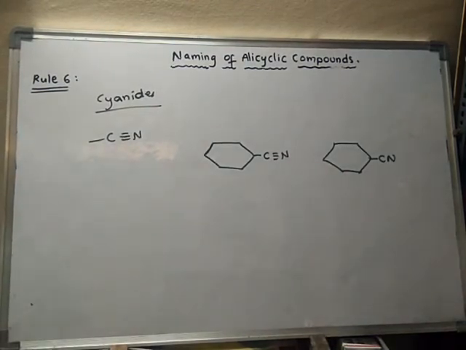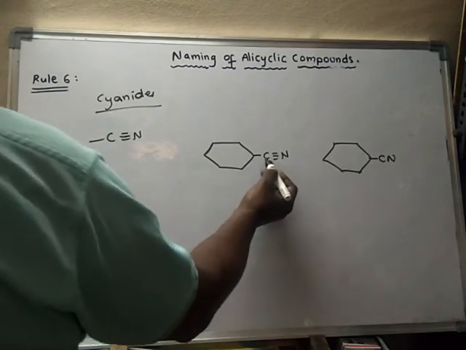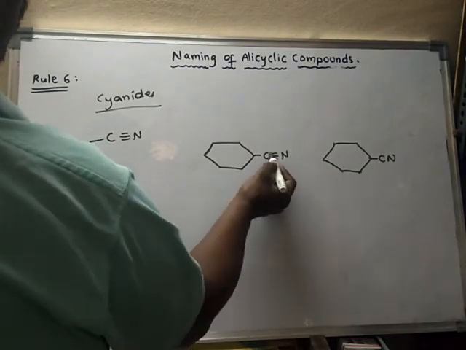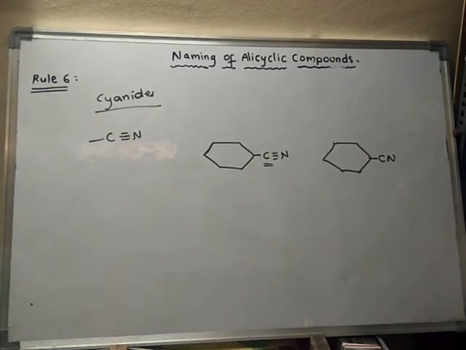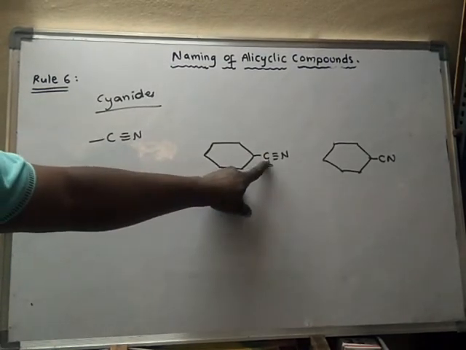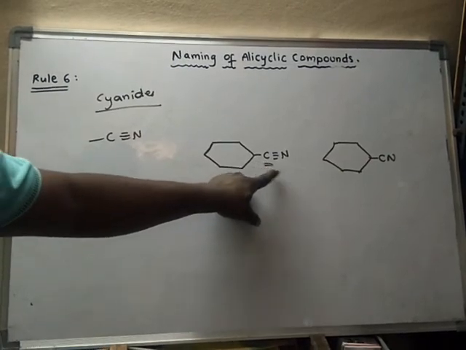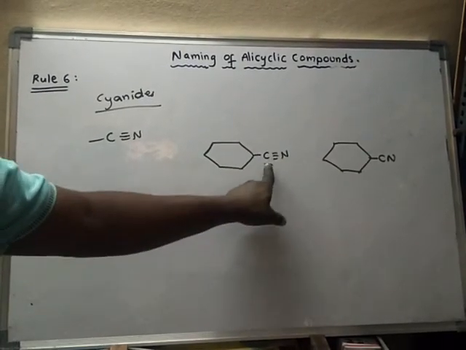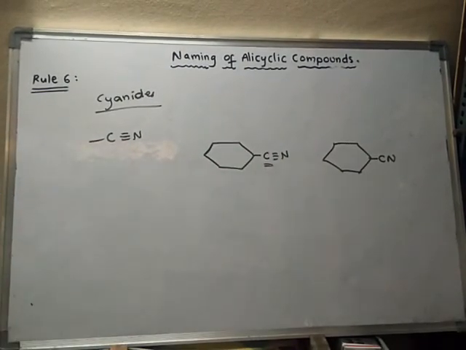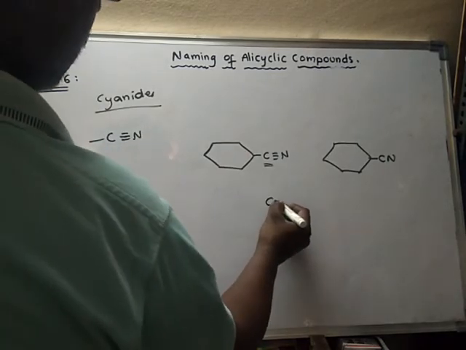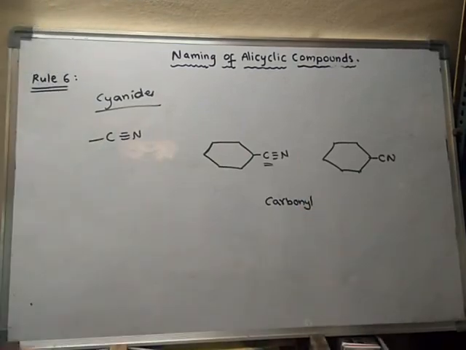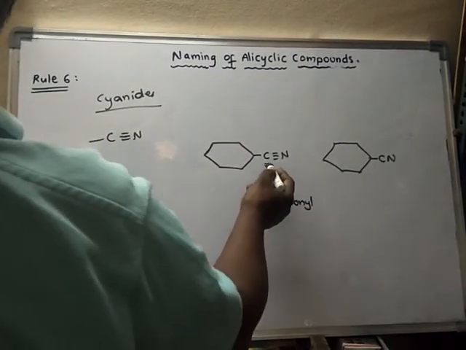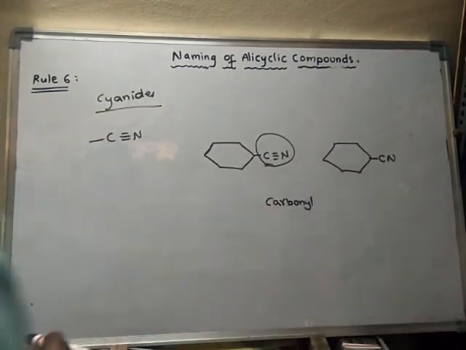Okay, so what is the name of this one? This carbon, the carbon of the functional group, is not part of the ring. Hence the name will be carbonitrile, and this is the parent chain.